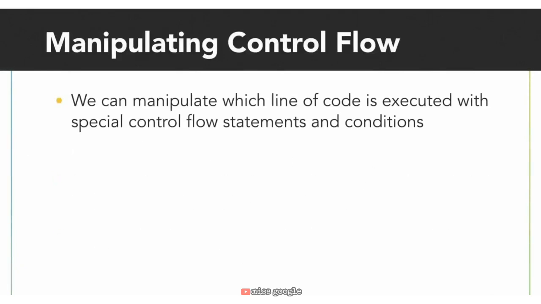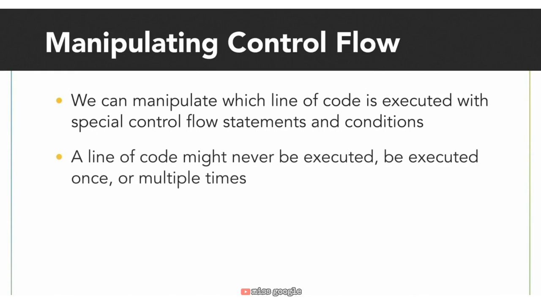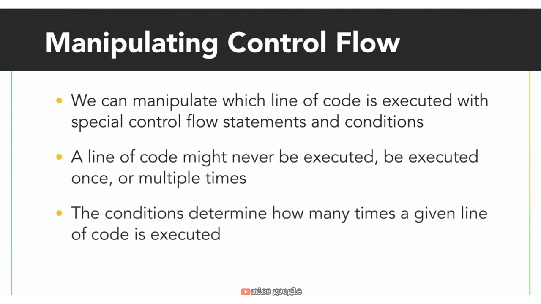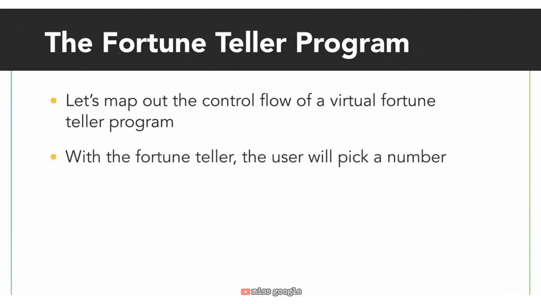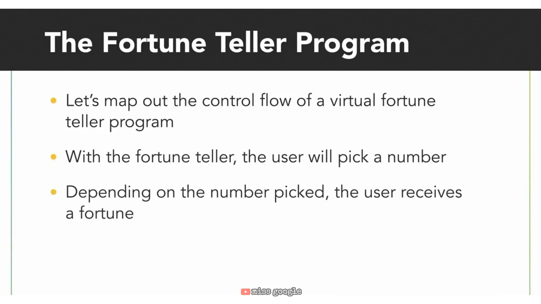We can manipulate which line of code is executed with special control flow statements and conditions. With these control flow statements, a line of code might never be executed, it might be executed once, or it might be executed multiple times. The conditions determine how many times, if at all, a given line of code is executed. In this lesson, we'll take a look at the control flow of a virtual fortune teller program. With the fortune teller, the user will pick a number between 1 and 10. Depending on the number the user picks, the user will receive a fortune.